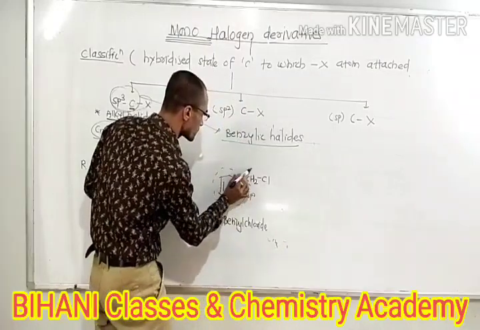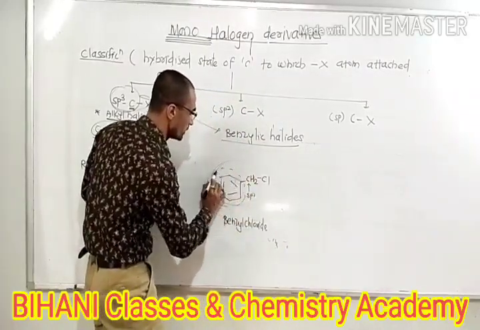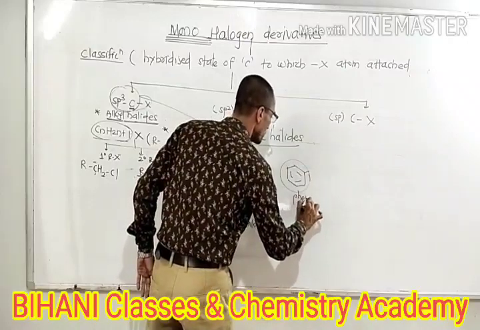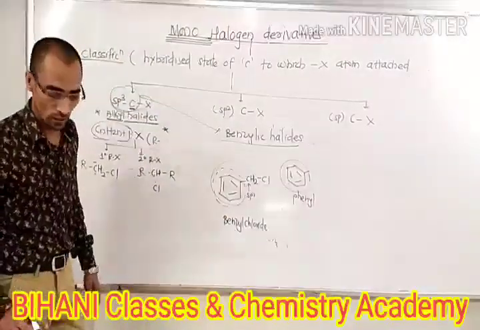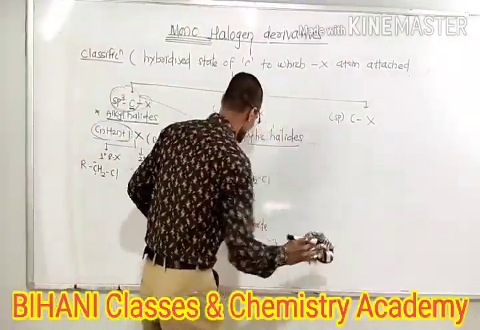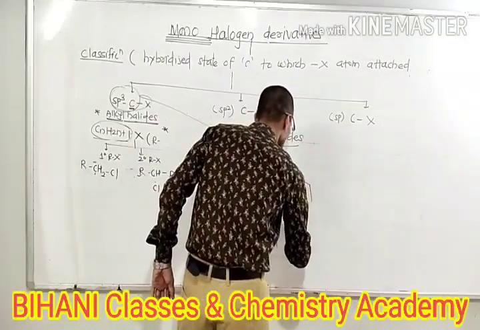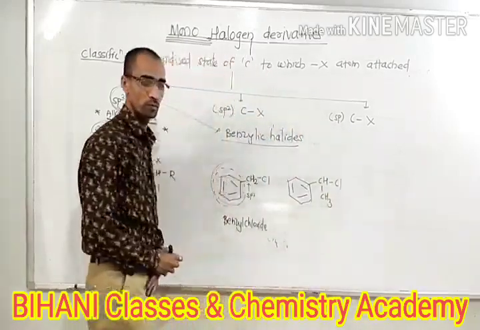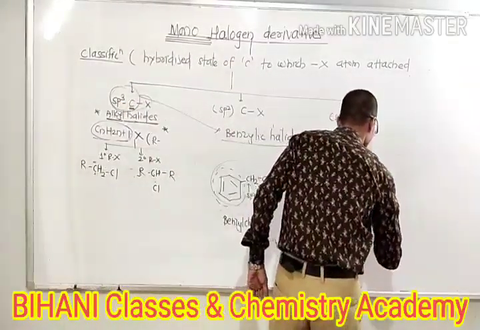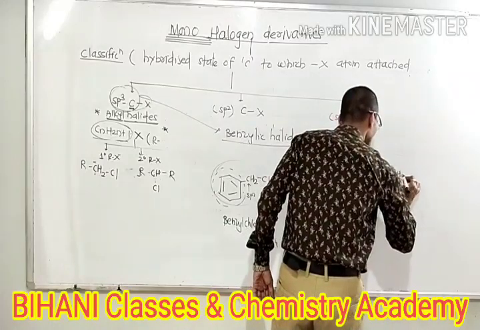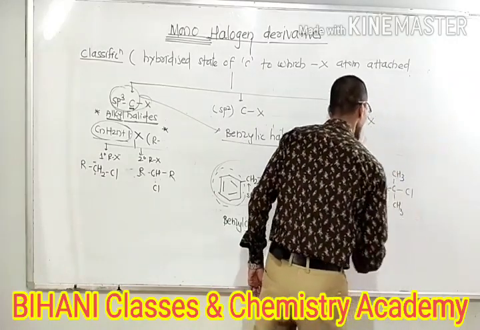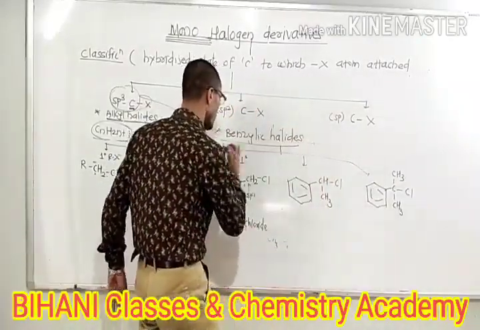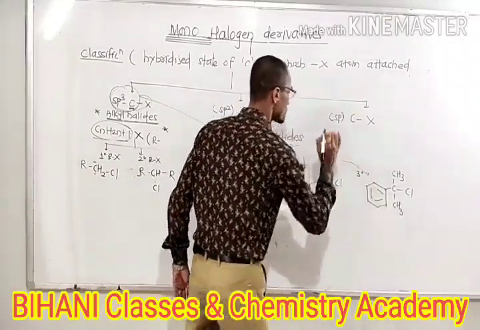We know that this group is called benzene. This one is the benzene. Suppose we write it like this, then this becomes the phenyl. This one is the phenyl. This is the benzene. So this is benzyl chloride. We have to modify this compound. Suppose you write like this: CH, CH3, CH. So again it is clear that it is converted into primary, secondary, and tertiary. Means benzylic halides are again classified as primary benzylic halides, secondary benzylic halides, and tertiary benzylic halides.